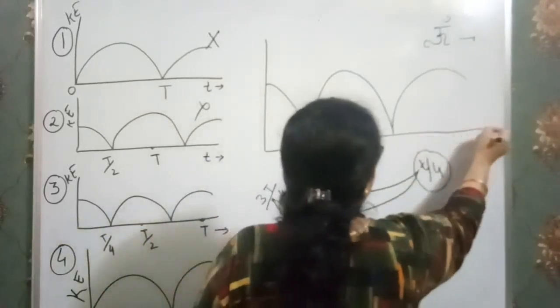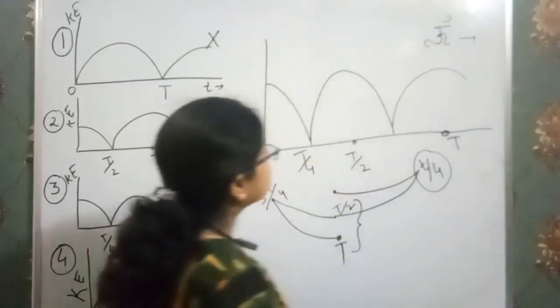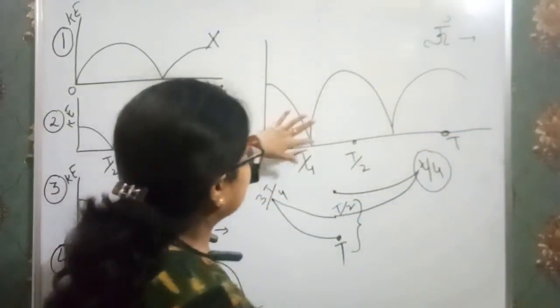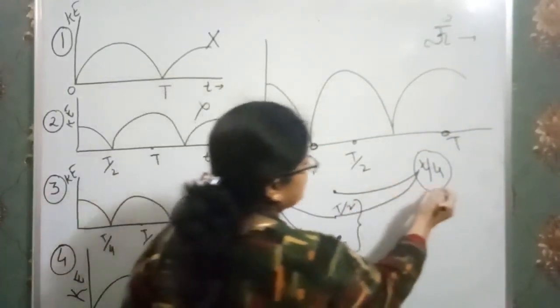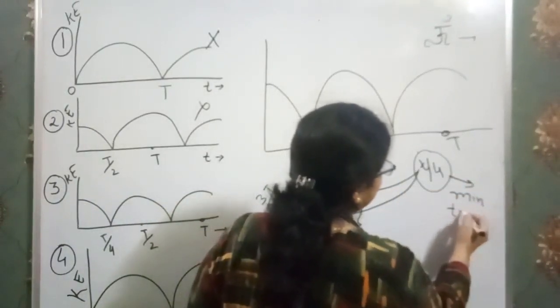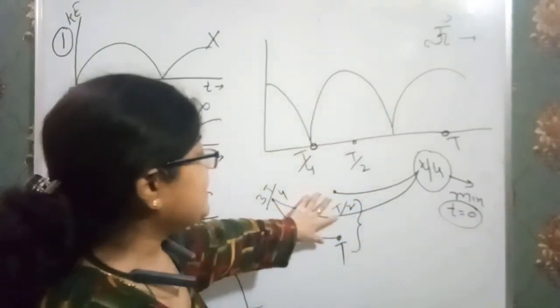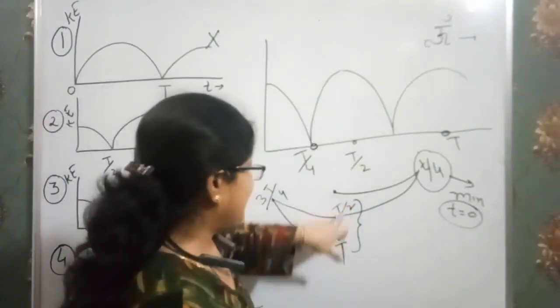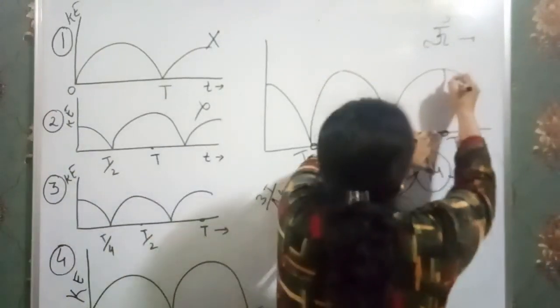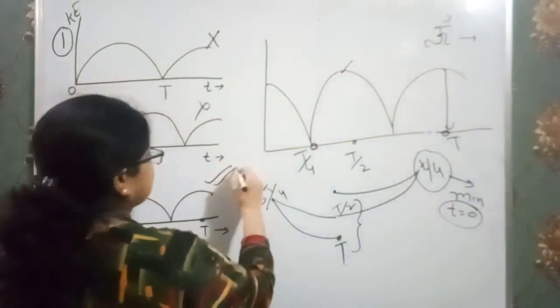And then T is not written over there but written over here. So at T by 4 this value is 0. We know this value is minimum. Minimum means generally 0. At T by 2 it is maximum and at T it is also maximum. So this graph is the right answer.